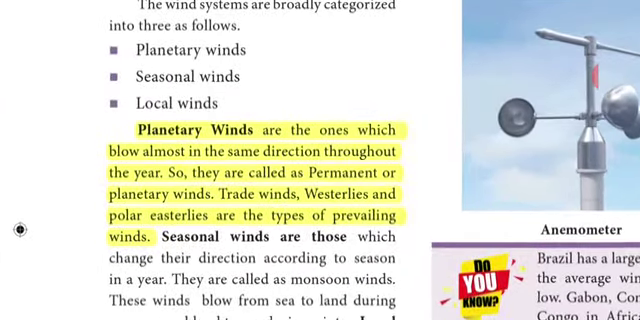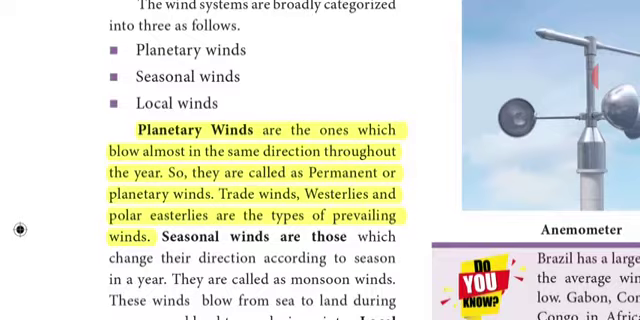Planetary winds are the ones which blow almost in the same direction throughout the year. So they are called permanent or planetary winds. Trade winds, westerlies and polar easterlies are the types of prevailing winds. So this is the answer for the fourth short answer.